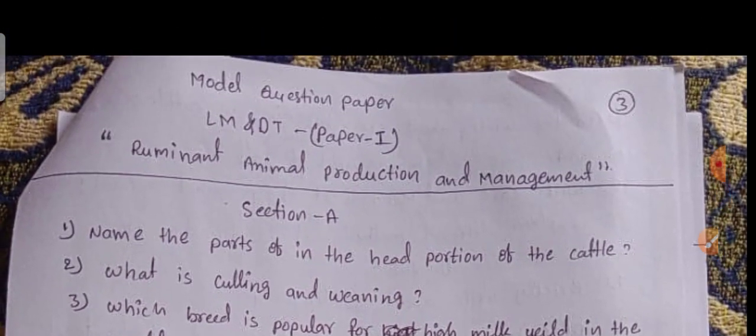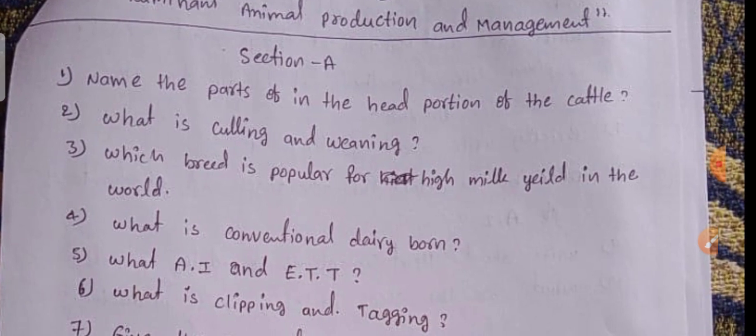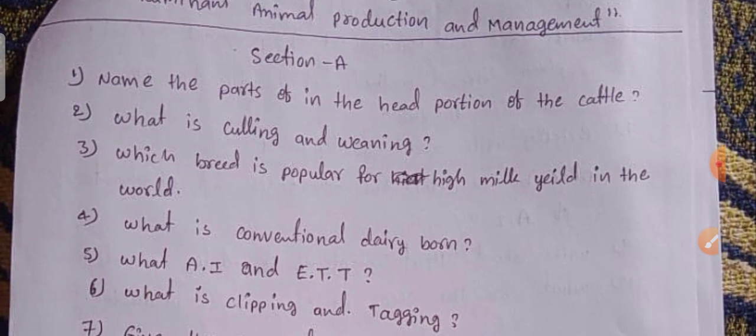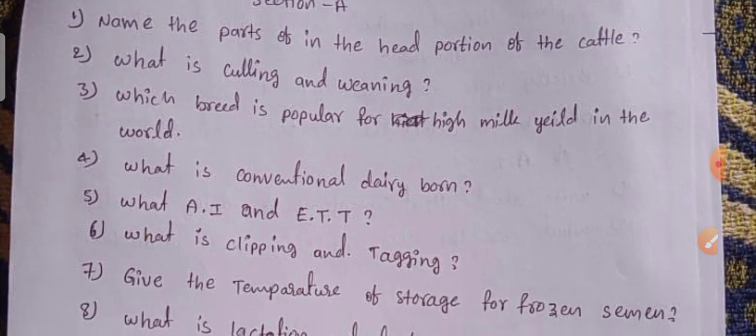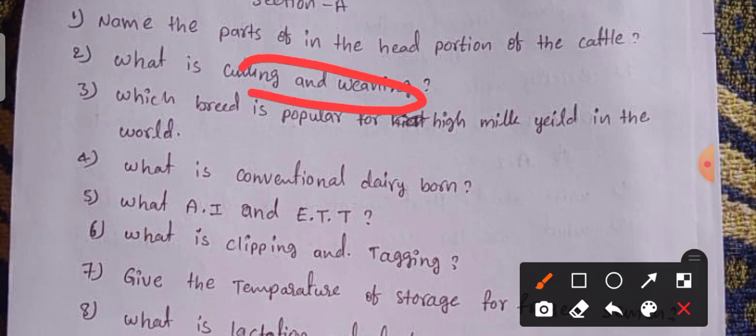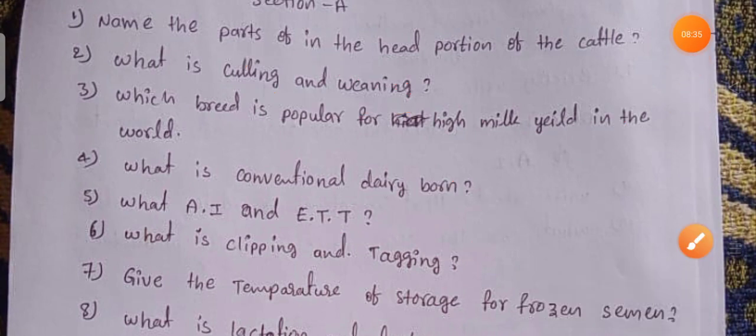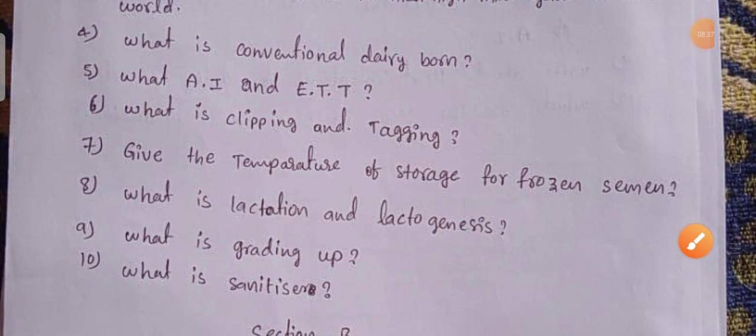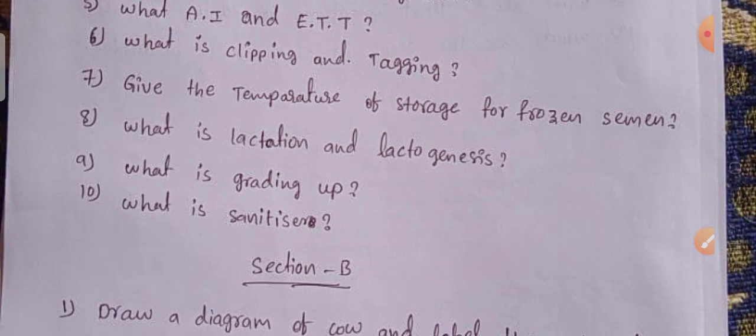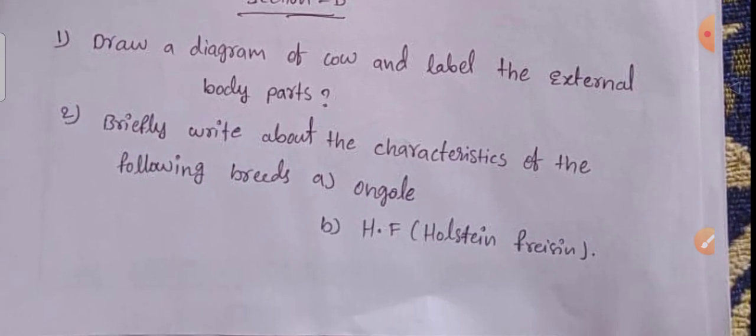You have to be thorough. So next, coming to one more question paper here. Name the parts in the head portion of the cattle. This is repeated so many times. Milk yielding, AI and ET also, conventional dairy. Clipping and tagging, weaning, milk storage, frozen semen, lactation, lactogenesis, grading up. Okay, these are all important questions only.